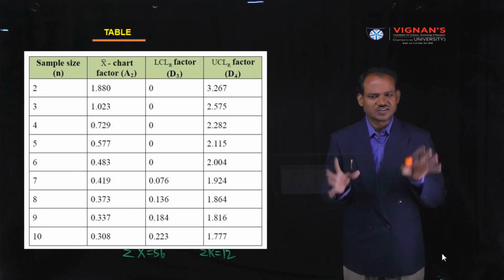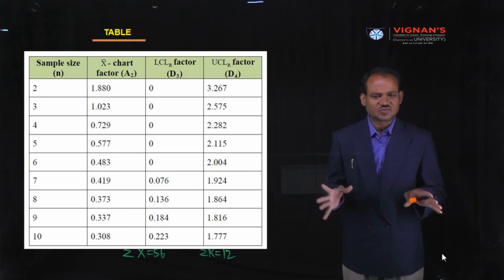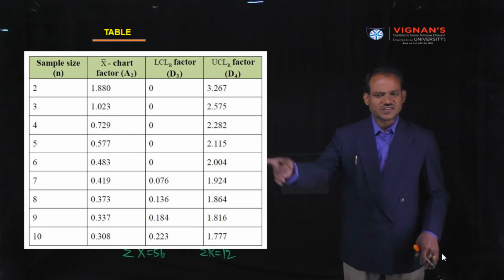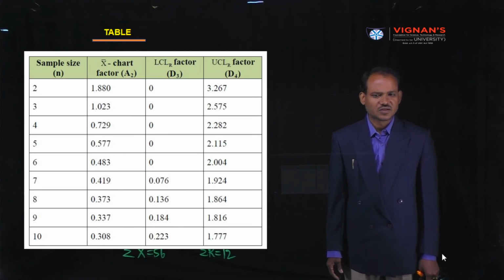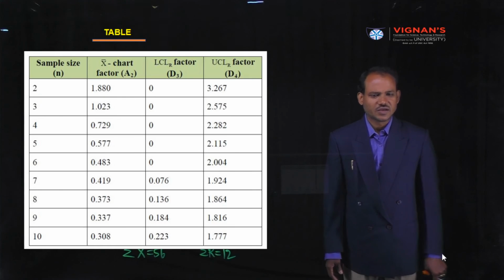These three constants we can get from this table depending upon the sample size small n. For a sample size of n equal to 4, the value of A2 is 0.729, D3 is 0, and D4 is 2.28. We are going to supply this table during examinations, if you get a question on this.